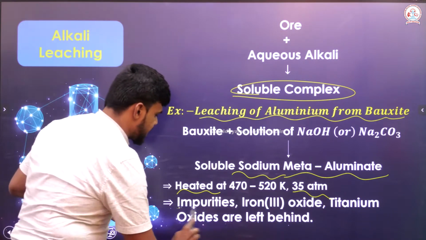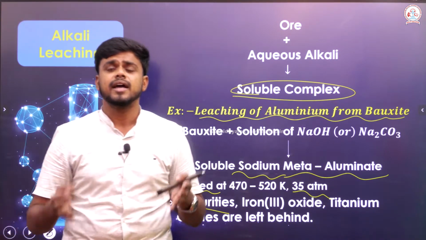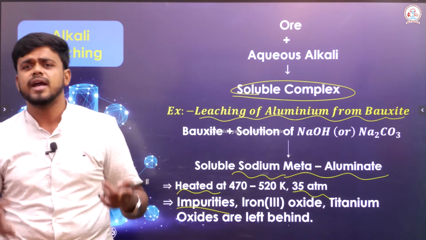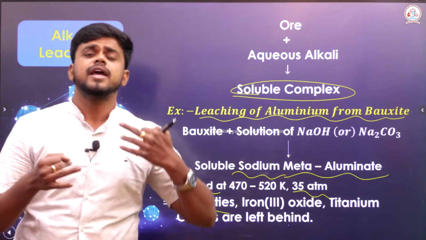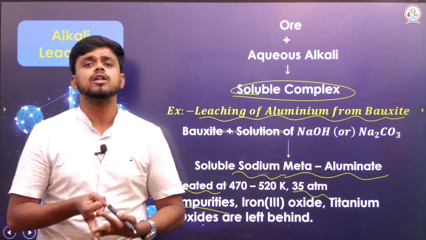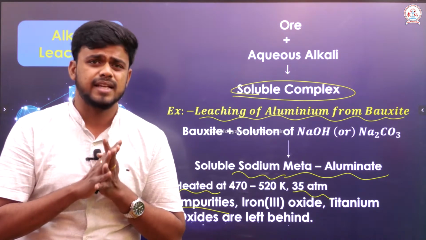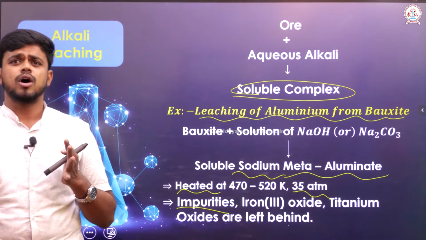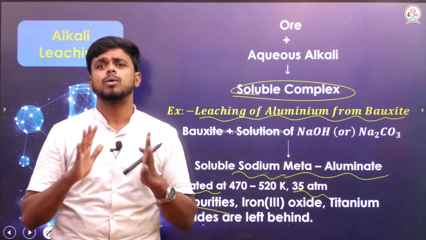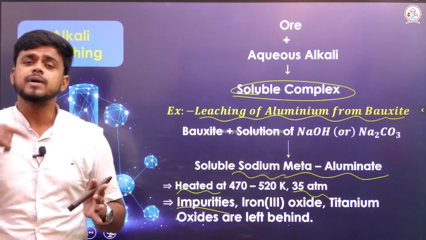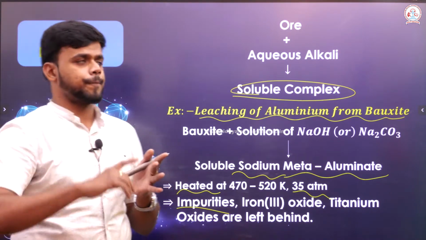The impurity that we could say is possibly the gangue. It may have iron(III) oxide, titanium oxide, and even silicates. All these compounds are just left behind as insoluble impurities. Now, we must get into the reaction.